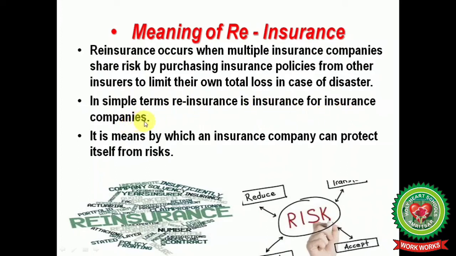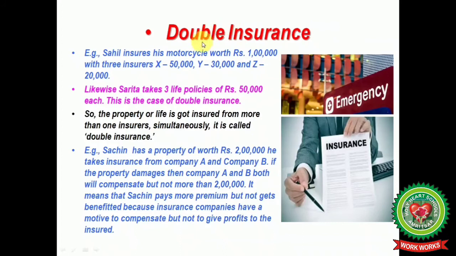It is a means by which an insurance company can protect itself from the risk of a larger amount. That is called reinsurance. Then the next one is double insurance. Double insurance is applicable in the case of the insured and reinsurance is applicable in the case of the insurer, meaning the insurance company. That is the difference between these two terms.